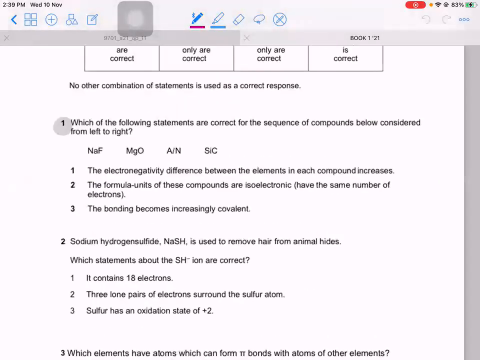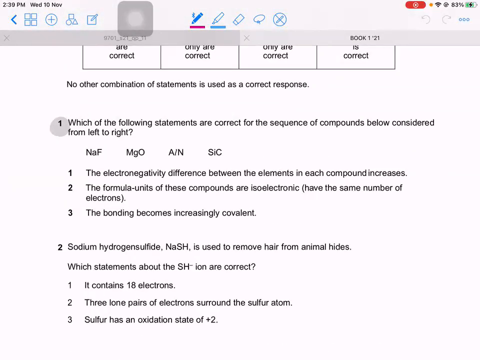Moving on to this. Which of the following statements are correct for the sequence of compounds shown below from left to right? So when you're going from sodium fluoride to this SiC, where you have silicon and carbon. Now you know metals and non-metals, they make ionic bonds. And non-metal with another non-metal will make what? Covalent bonds. So do you see you are going from metal, non-metal, metal, non-metal, metal, non-metal to a non-metal, non-metal? Do you see that? Yes. So can we say we're becoming more covalent as we go from left to right? Yes.